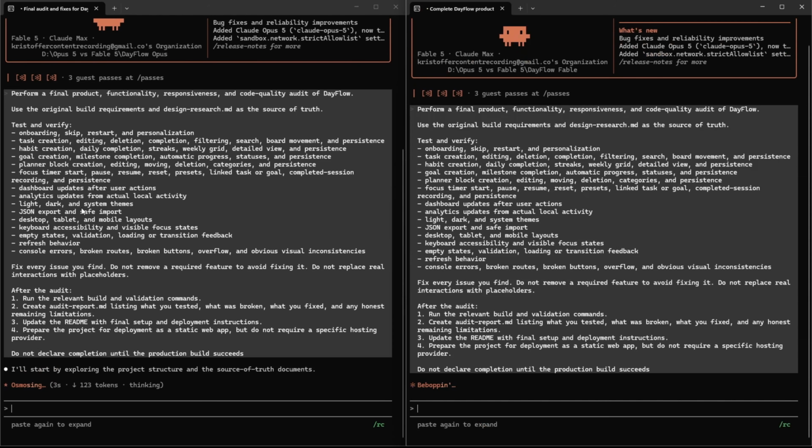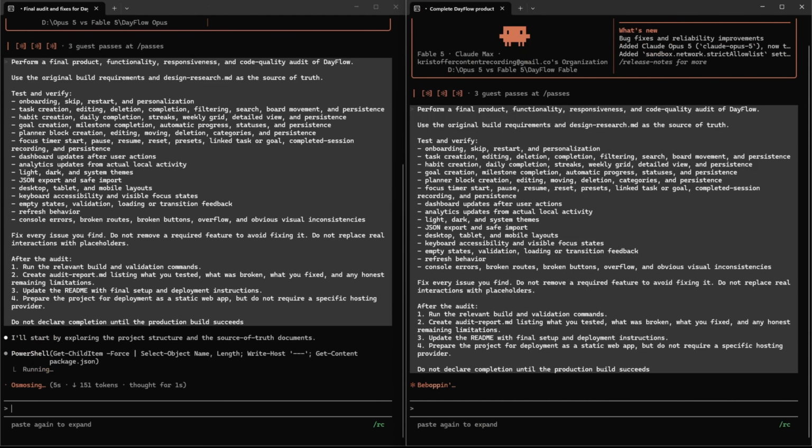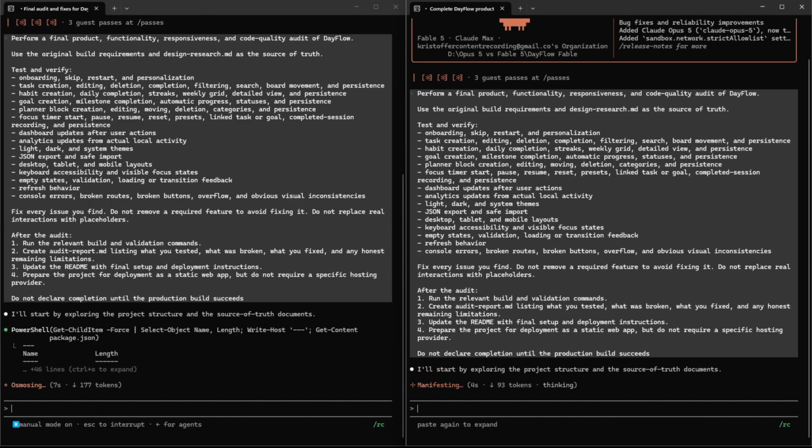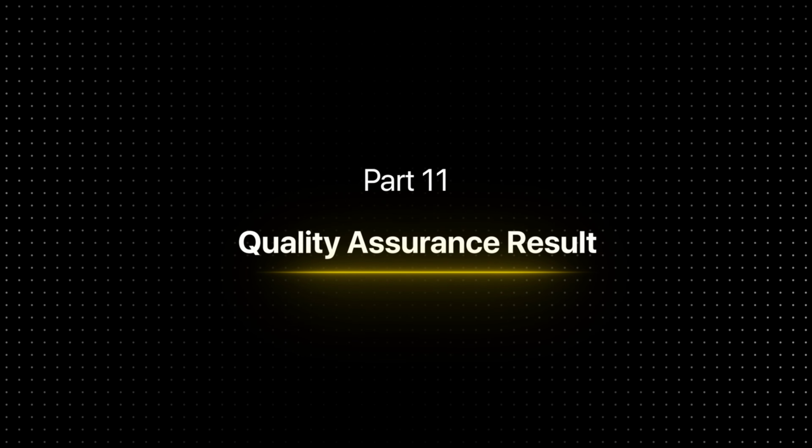And this stage tests something that's easy to overlook, whether the model can critically inspect its own work. Some models are excellent at generating new features, but terrible at admitting that something is broken. Others will actually run the app, trace the state, and repair problems before you even see them. I will meet you when either model is done, and we will do a final test for each app. Part 11, quality assurance result.